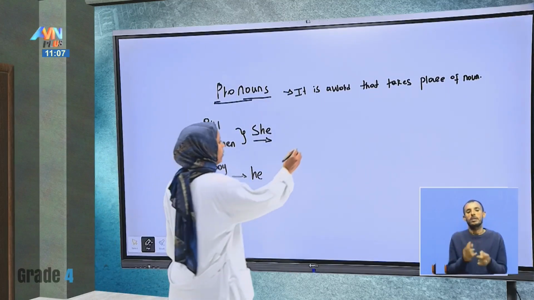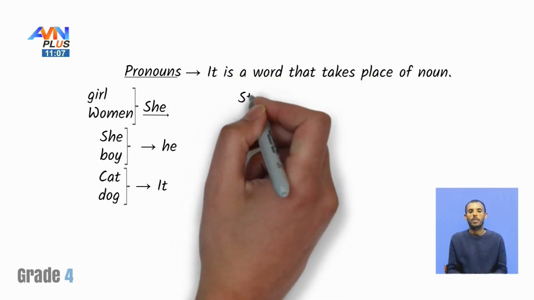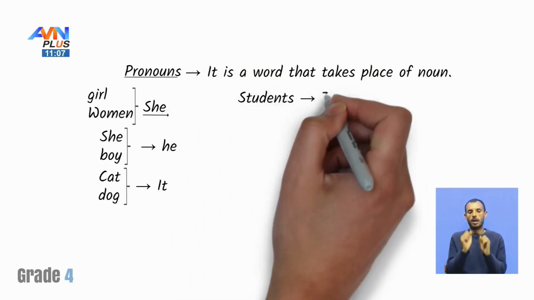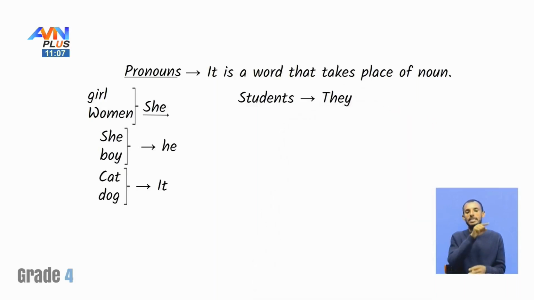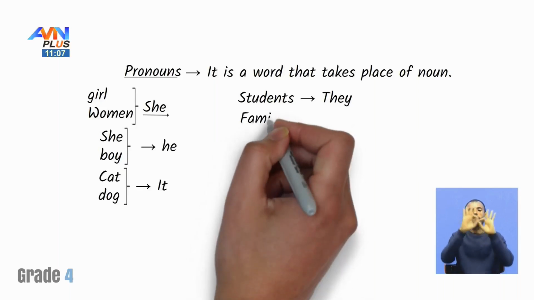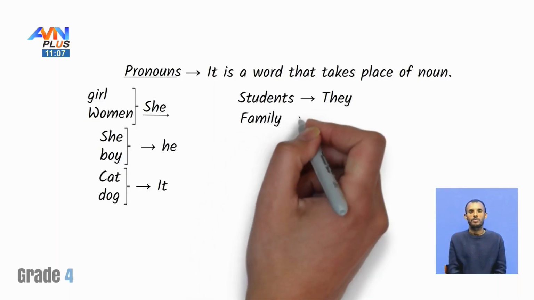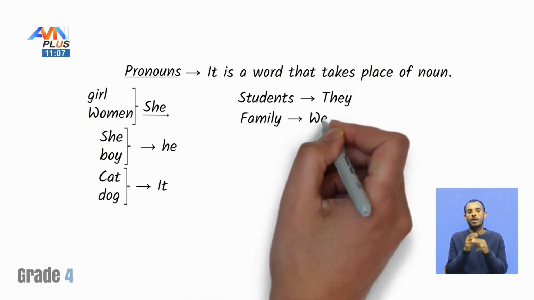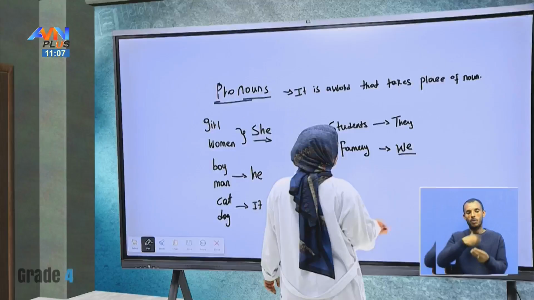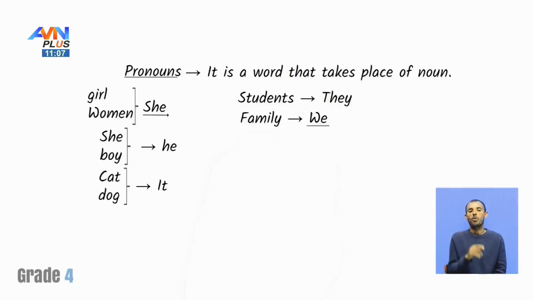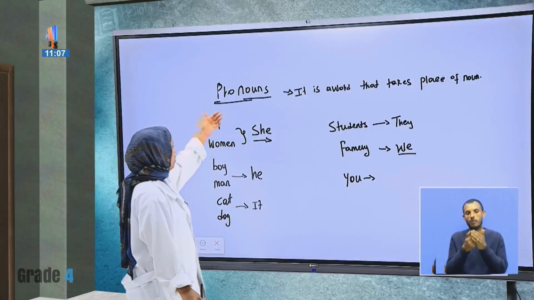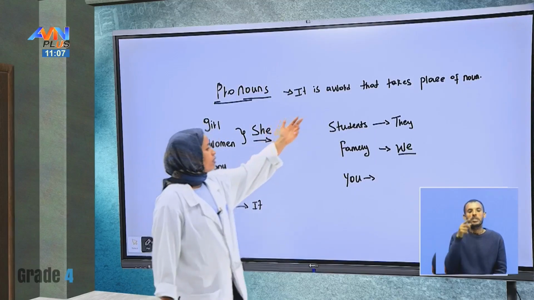Let me show you, students. We can call them, for example, they. For example, a family: we are a family. We can mention we, and also you. Here you can use it for all of them: she, he, it, they, and we.